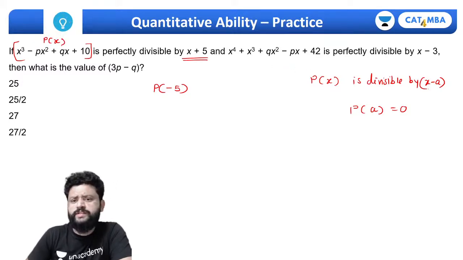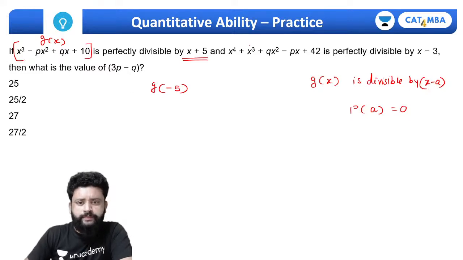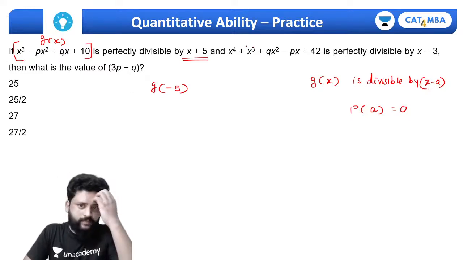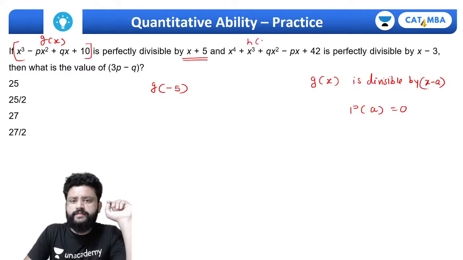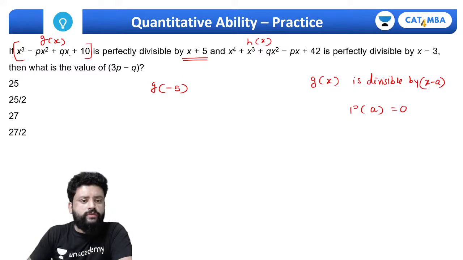Let's use some other variable because p is already there, so let's call it g of x. And let's say this is h of x, right? So g of minus 5 must be equal to 0.